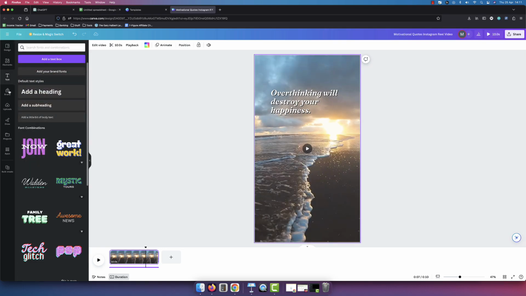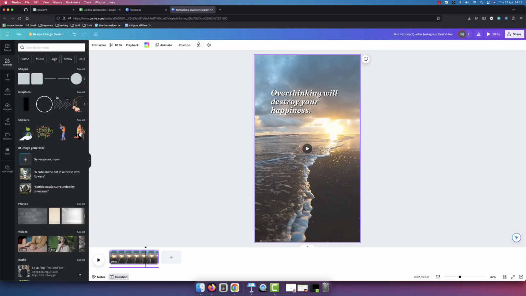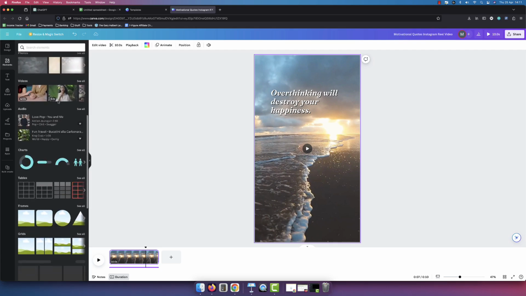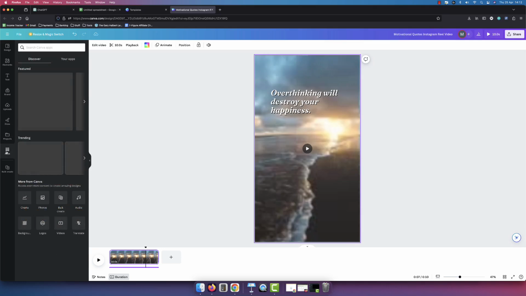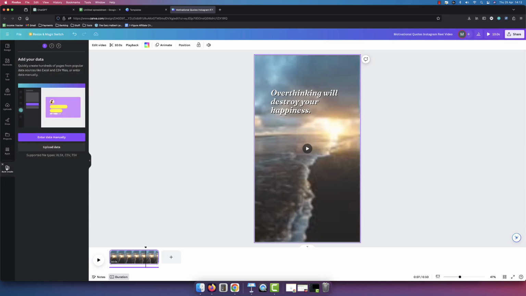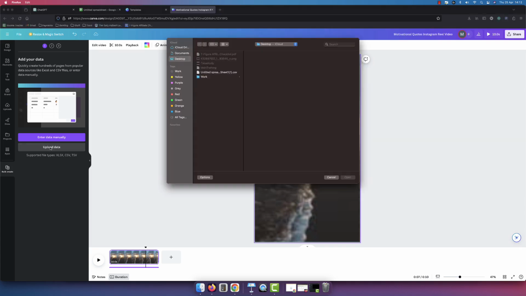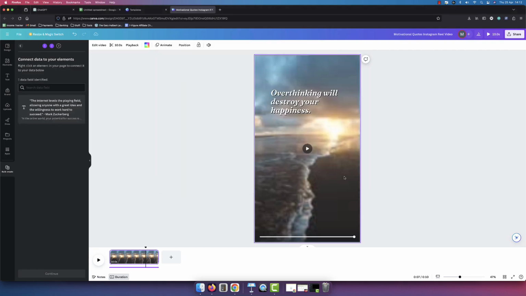So you can go over to the text, you can go over to the brand, you can go over to elements, you can add in arrows, you can add in all weird and wonderful little things. But for the purpose of keeping this simple, all we want to do is click on this option that says bulk create. If you don't see it, you want to click on apps, and then you'll see bulk create right there. Okay, so we want to click on bulk create, we want to click on upload data, and then the CSV file that we had downloaded earlier, we simply click on it, click on open, and as you can see, it comes up right here.